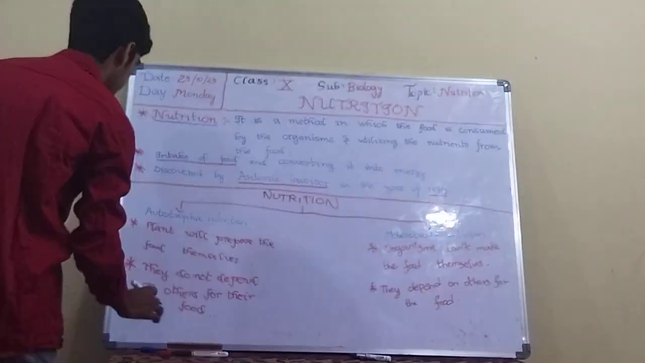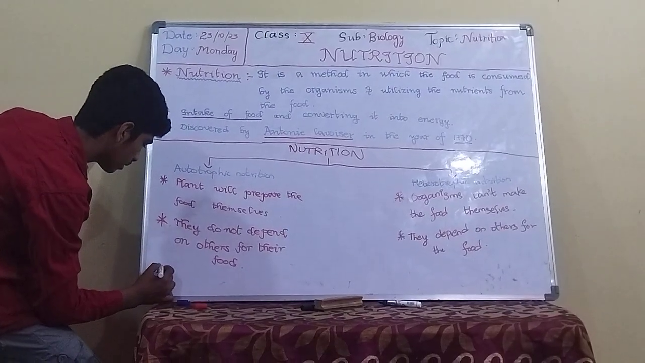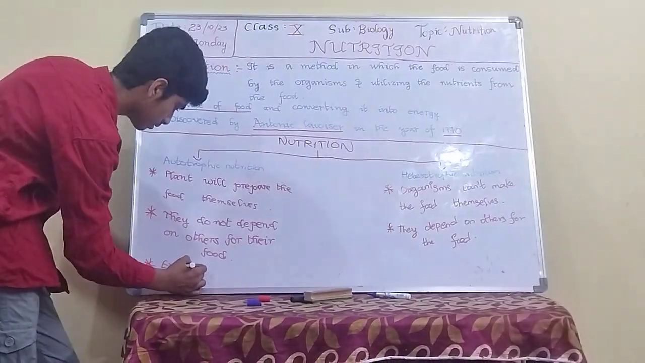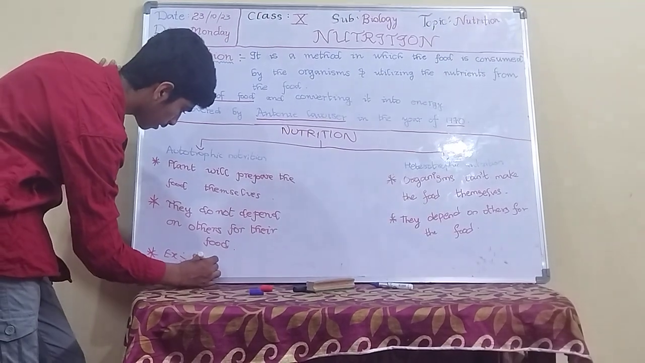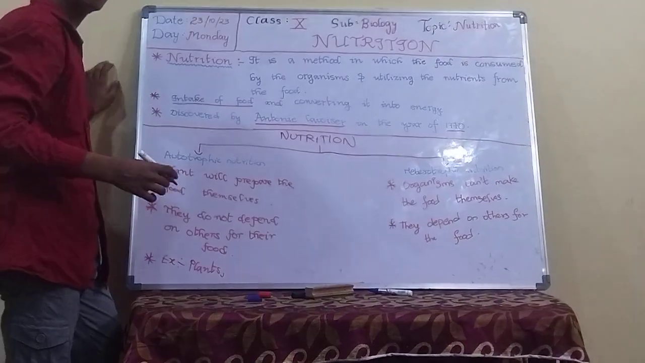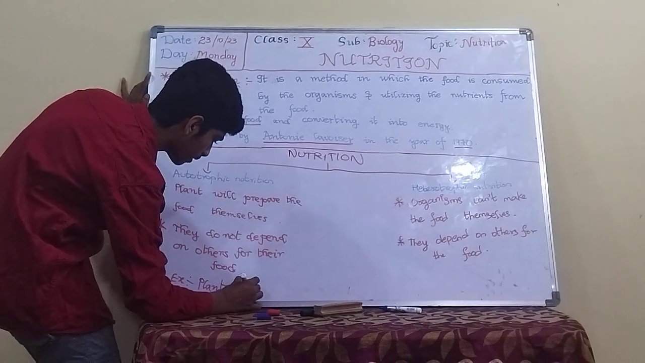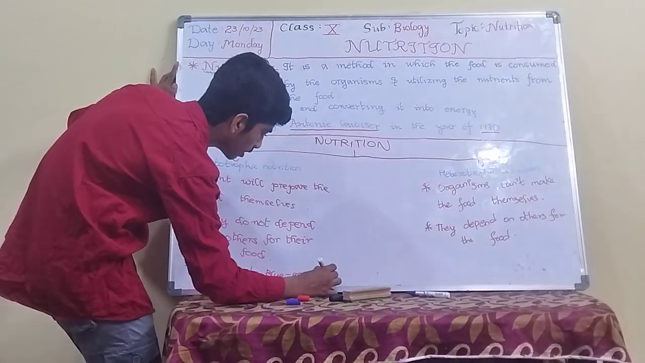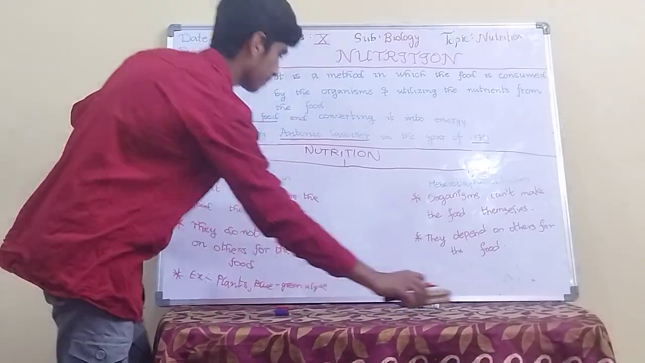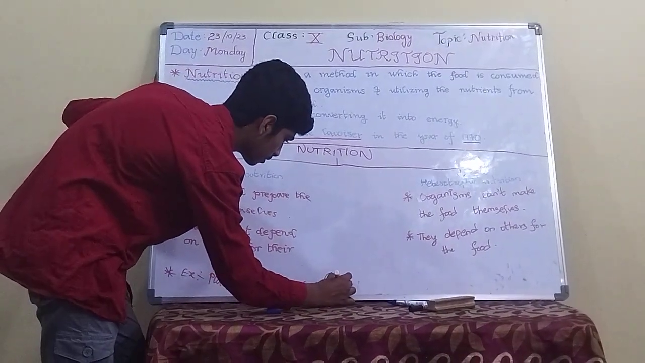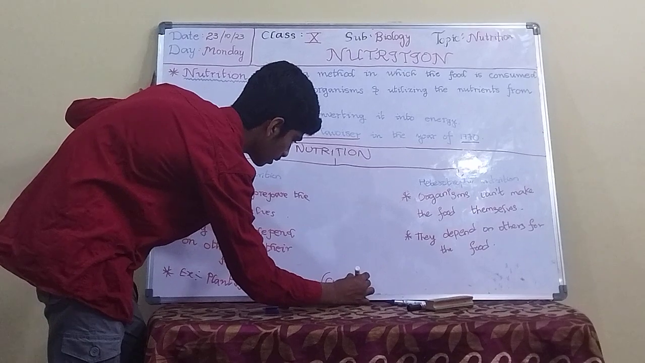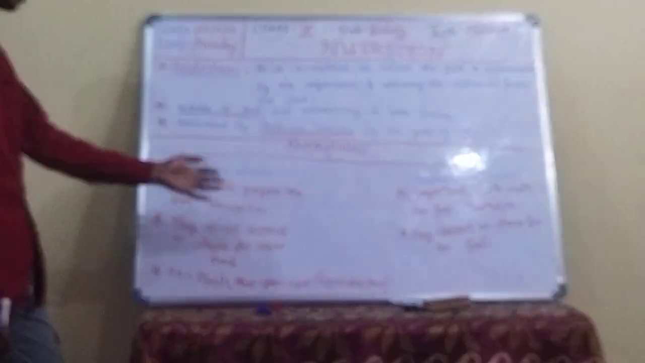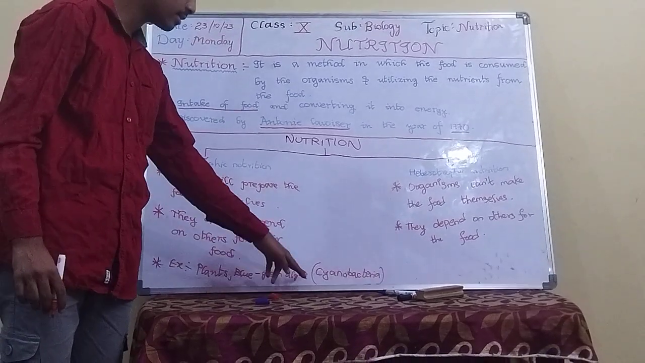There are certain examples in autotrophic nutrition. The first one in autotrophic nutrition is plants, and blue-green algae. Blue-green algae is also known as cyanobacteria. So these are the two examples for autotrophic nutrition: plants and blue-green algae, cyanobacteria.